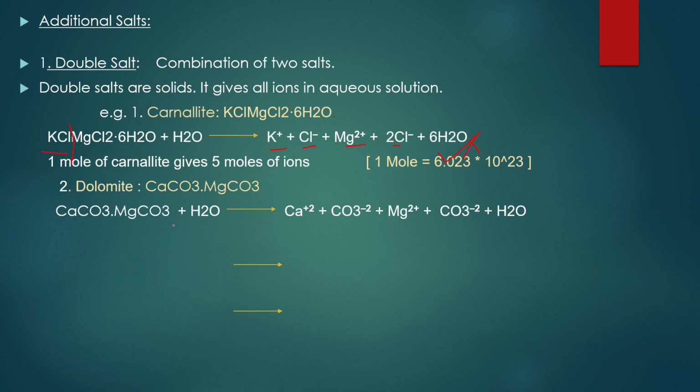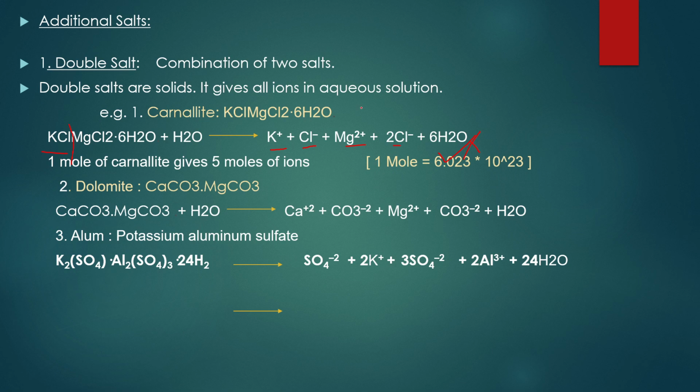You have to write all the ions present in the compound: calcium Ca2+, carbonate CO3 2−, magnesium Mg2+, carbonate CO3 2−, and along with those ions, you will be getting the water molecule. The same procedure. Whenever dolomite is hydrolyzed, you will be getting 4 moles of ions and 5 moles of particles.